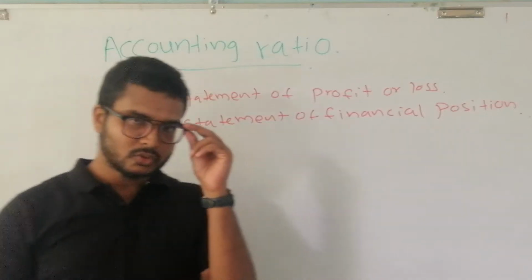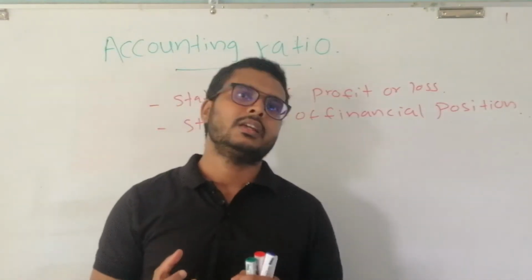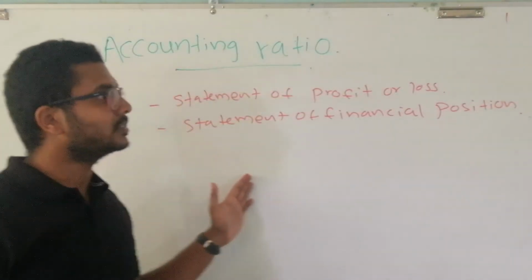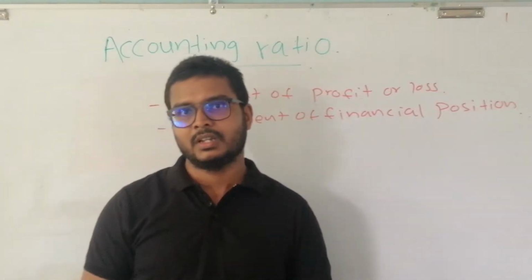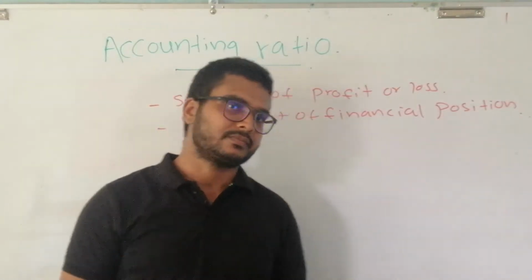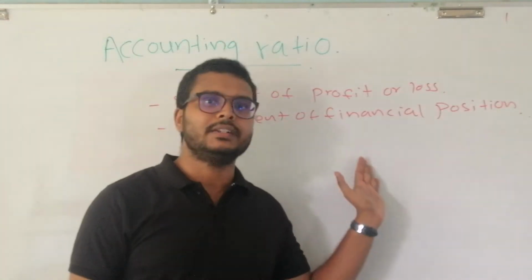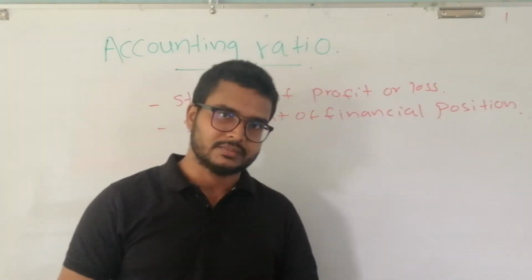But to do an exhaustive analysis, the information that the financial statements are providing is not sufficient. It is not adequate. Even though the financial statements do generate information, it is not adequate.